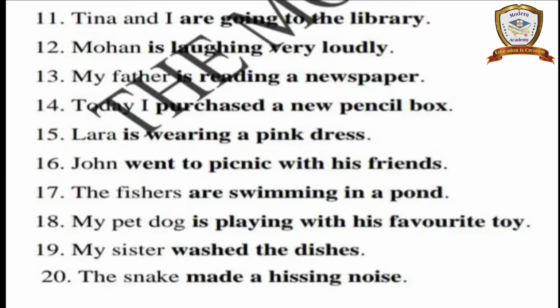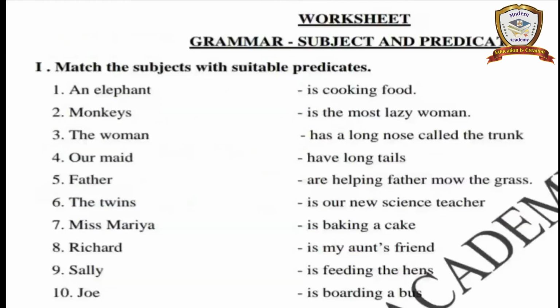The subject is a noun or a pronoun, and all the remaining things are considered the predicate. Are you clear? See the remaining sentences. My father is reading a newspaper. Today I purchased a new pencil box. Laura is wearing a pink dress. John went to picnic with his friends. The fishes are swimming in the pond. My pet dog is playing with his favorite toy.